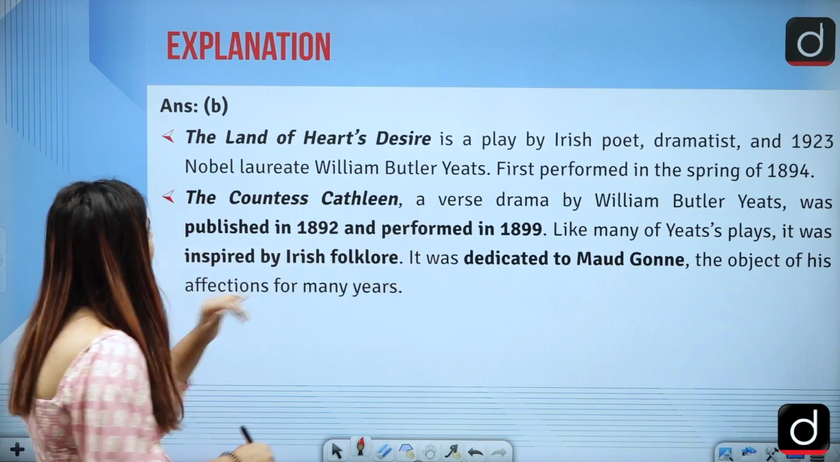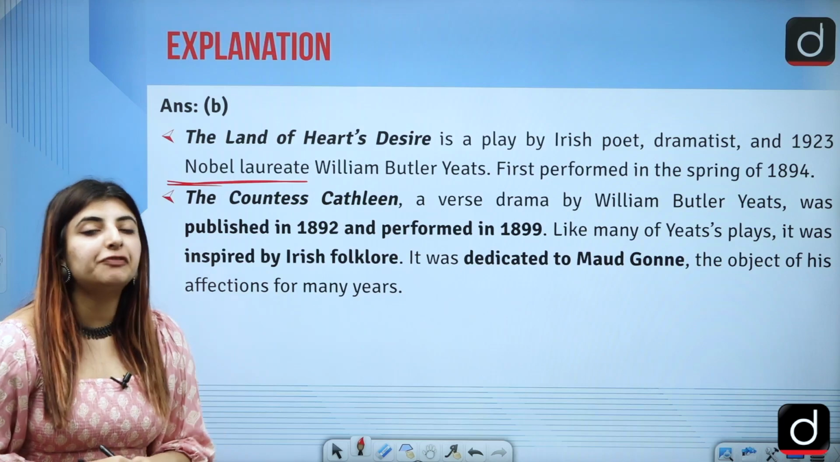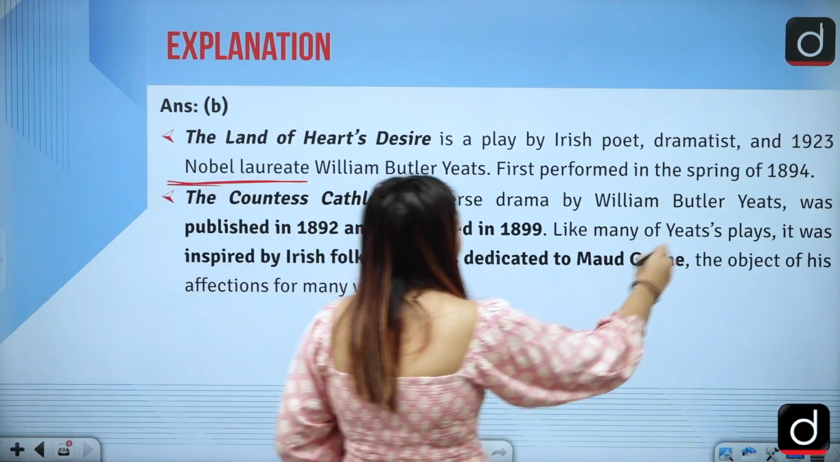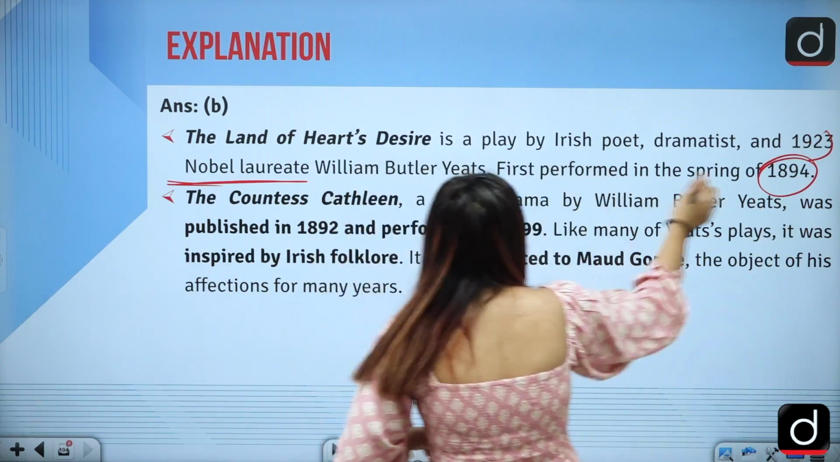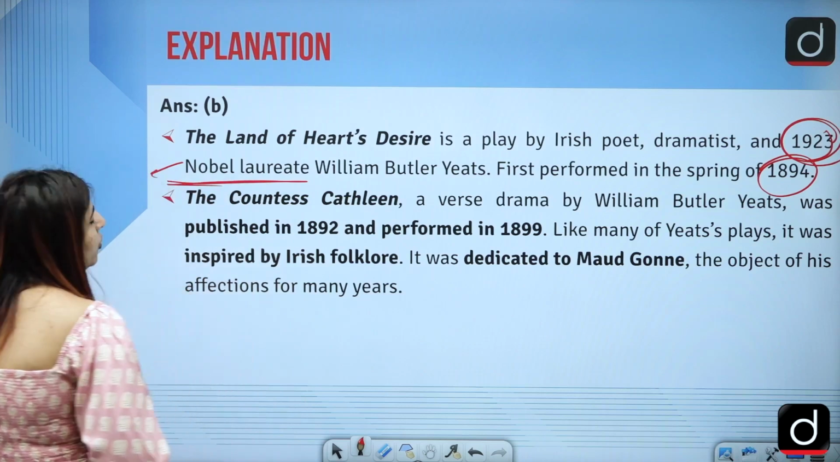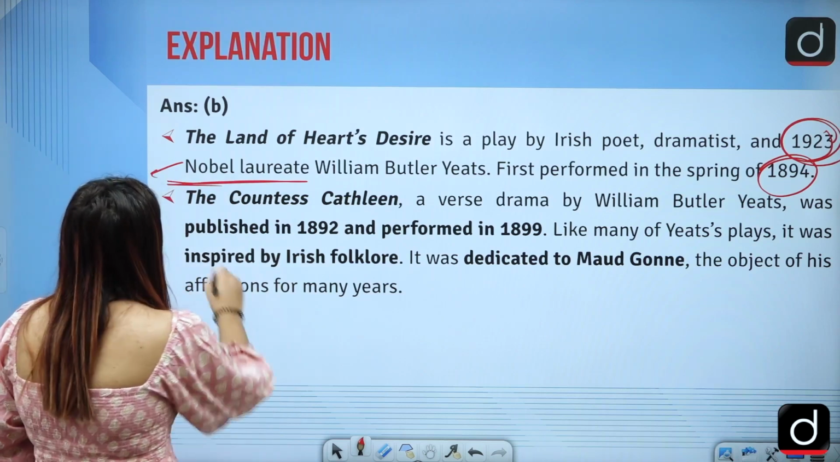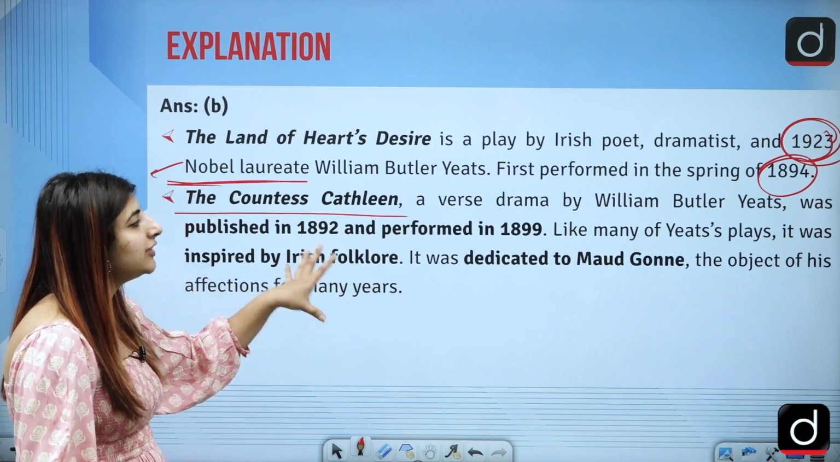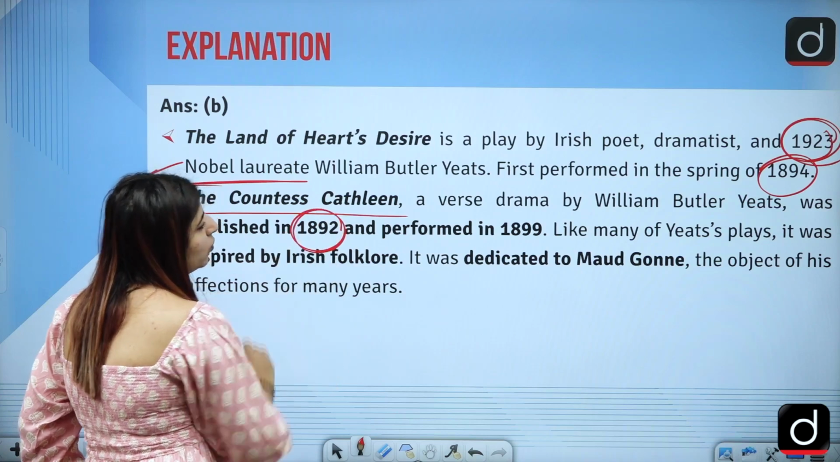Irish poet and 1923 Nobel laureate William Butler Yeats, whose play was first performed in the year 1894. It was published later on, right? So this was the year when Yeats was given the Nobel Prize in Literature, in 1923. Then we have The Countess Kathleen, a verse drama by W.B. Yeats, published in 1892 and performed in 1899, right?